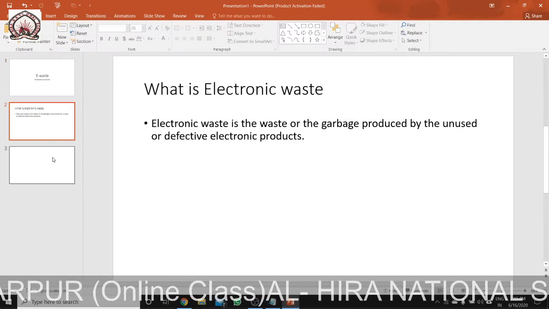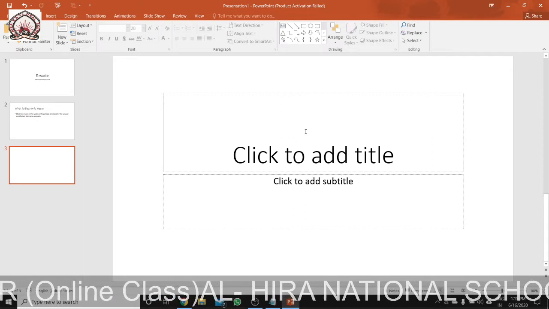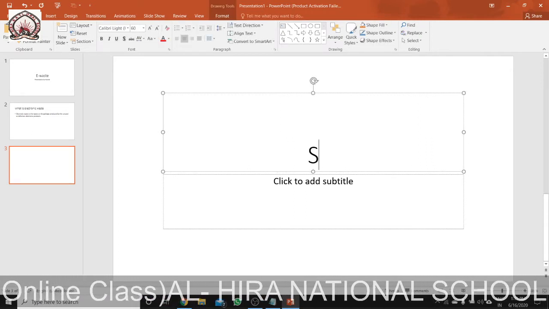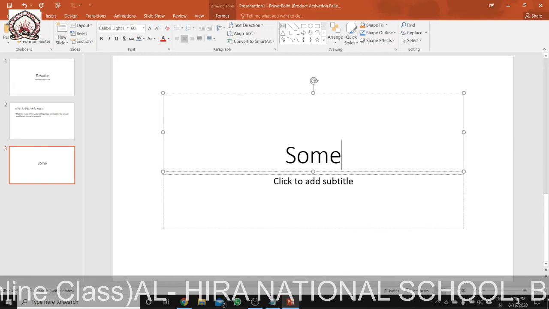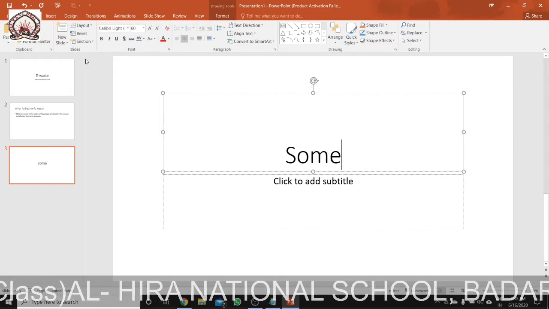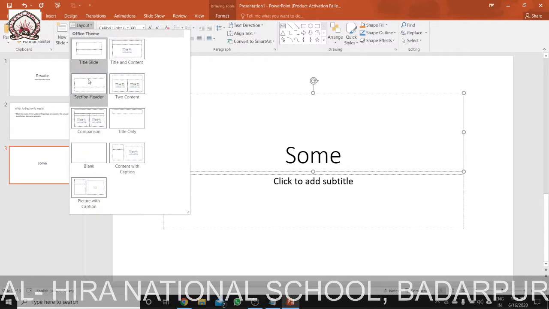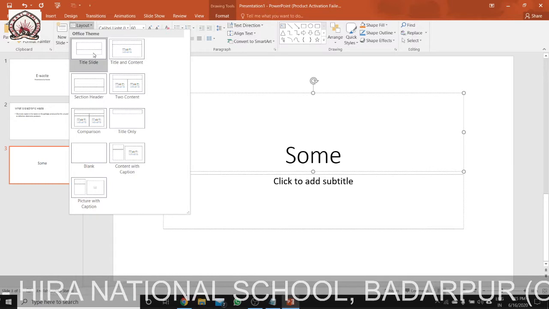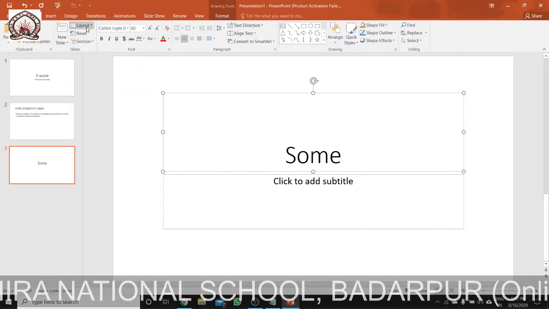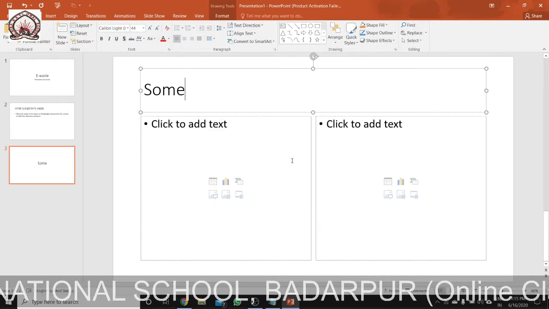This is my second slide. Like this, I can continue. The third slide is some examples of e-waste. Suppose you want to change your layout, you can just change it. You can take any layout design from here, like this or this one. Suppose I want the layout to contain a picture also, so it can be like this.